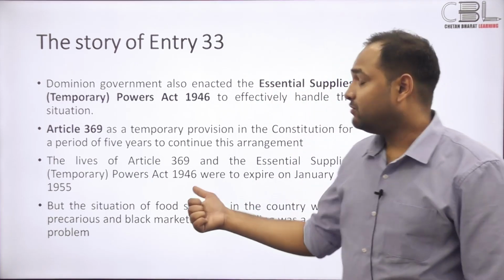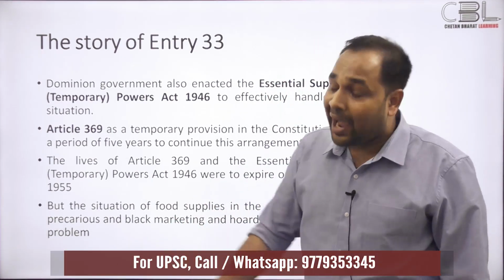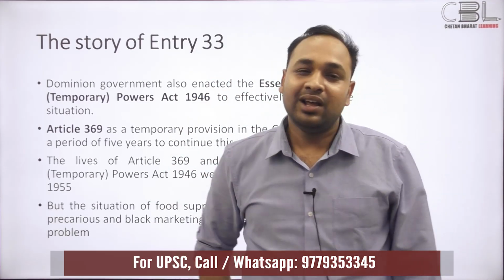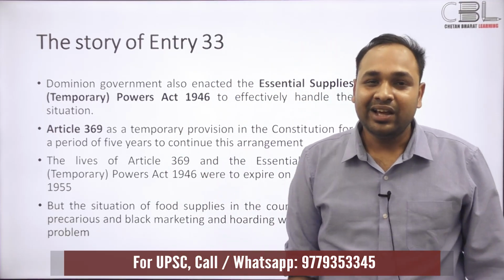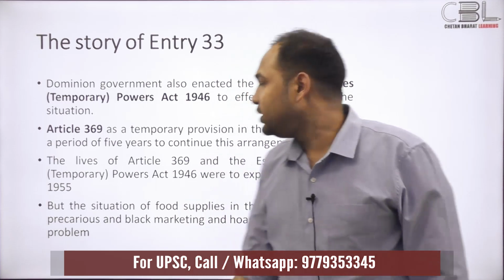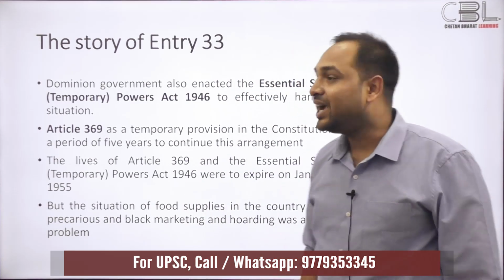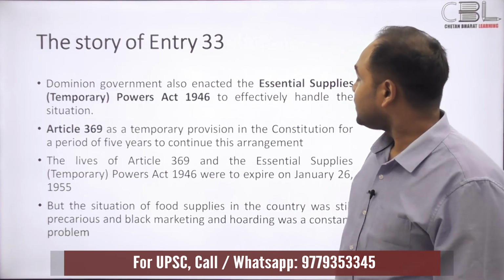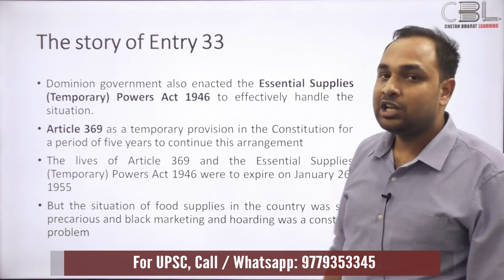Now, 1955 also came, and the situation is still bad. So there are some long lasting solutions that are needed. So the parliament got its act together and decided that they needed a constitutional amendment. Why?